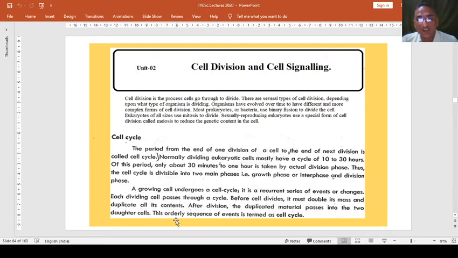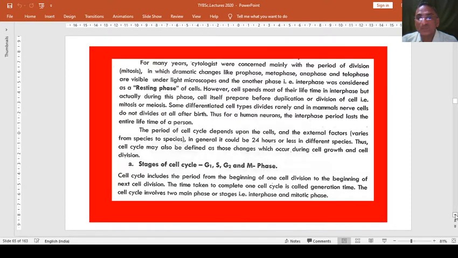This orderly sequence of events is termed the cell cycle, meaning interphase and division phase. It includes two different subphases again, so in total we will study 4 phases here, and the cell cycle is completed therein.